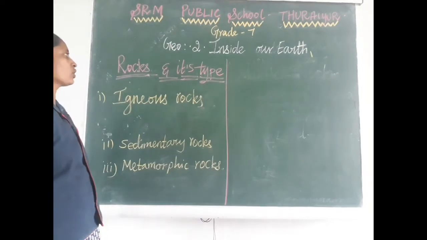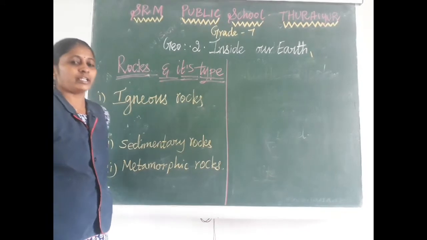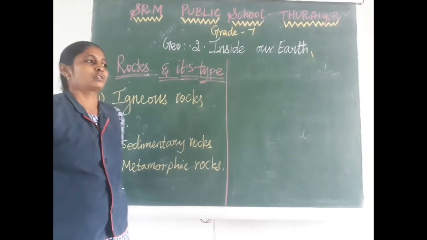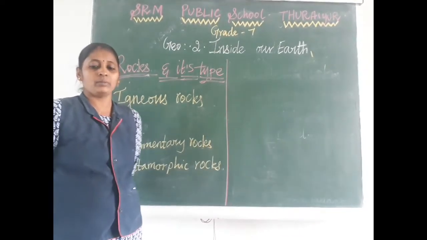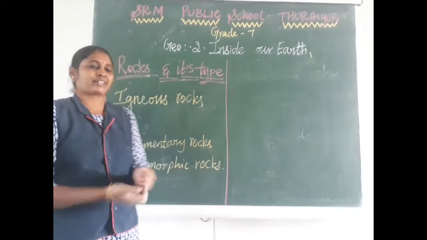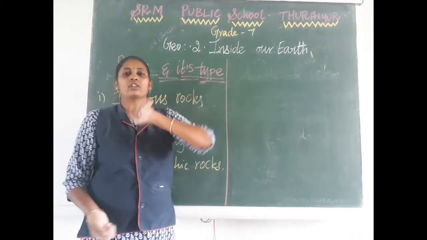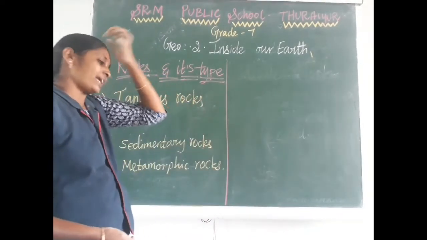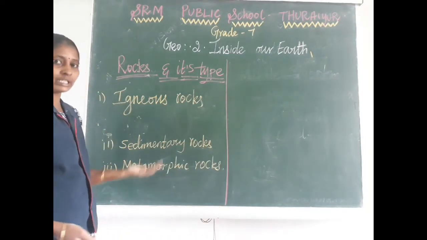Next is rocks and their types. You know very well that in the earth crust we have a lot of mineral matter. Any natural mass of mineral matter that makes up the earth crust is called rocks. Often we can see rocks in our house, on the ground, in many places. These rocks can be divided into three categories.